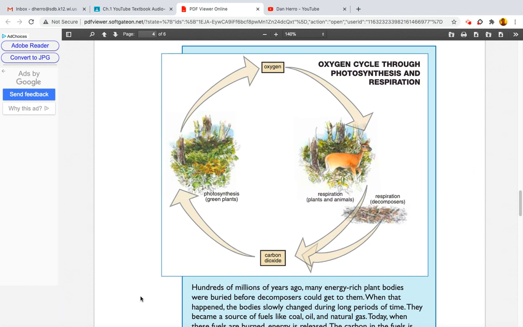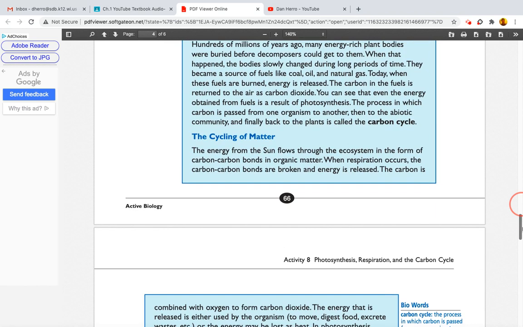Hundreds of millions of years ago, many energy-rich plant bodies, let me move down a little bit, were buried before decomposers could get into them. When that happened, the bodies slowly changed during long periods of time. They became a source of fuels like coal, oil, and natural gas. Today, when these fuels are burned, energy is released. The carbon in the fuels is returned to the air as carbon dioxide.